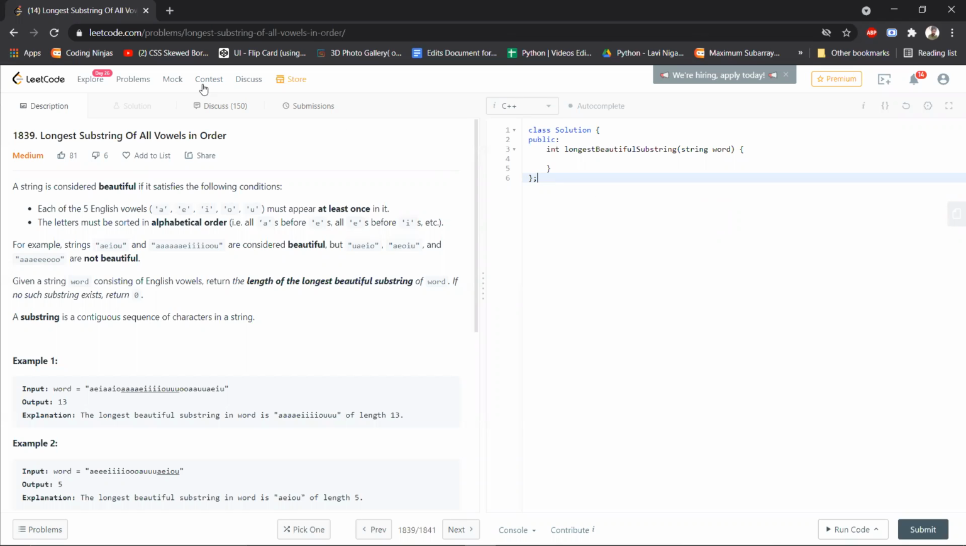So the problem name is longest substring of all vowels in order, right? This problem was asked in LeetCode contest 238. Let's understand what this problem asks of us.